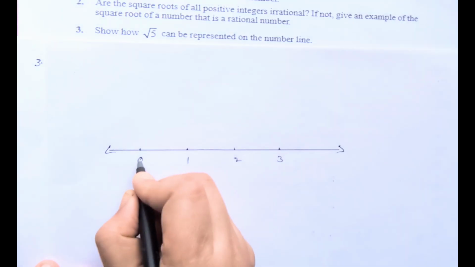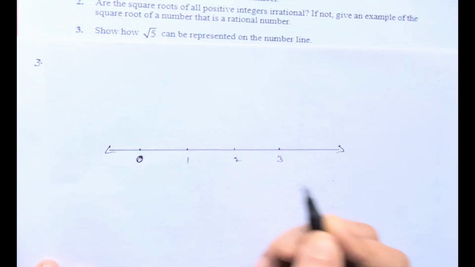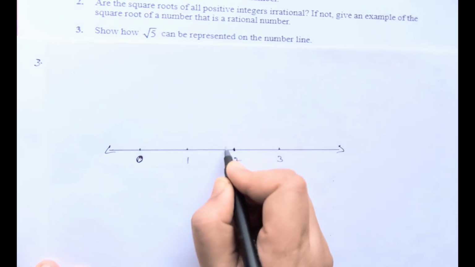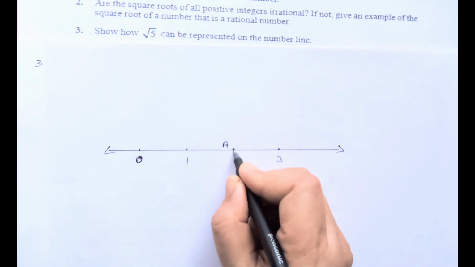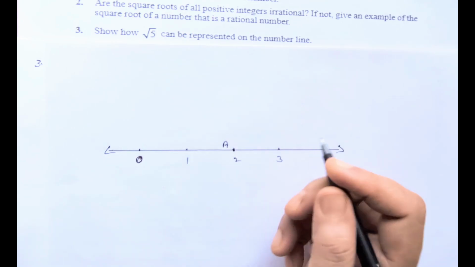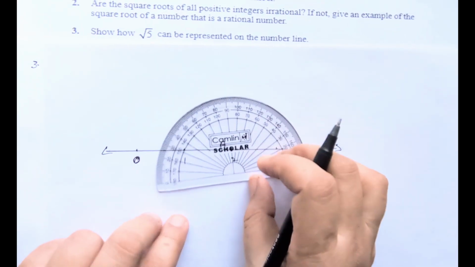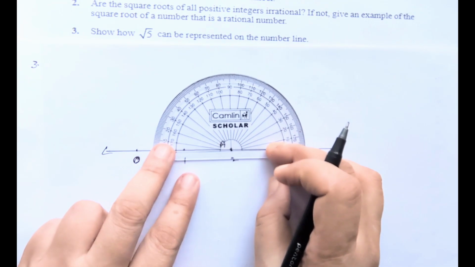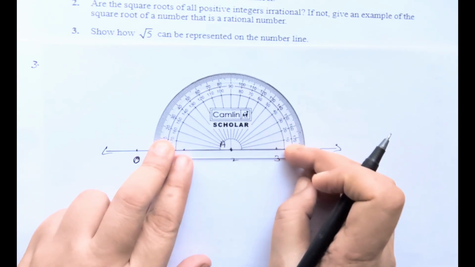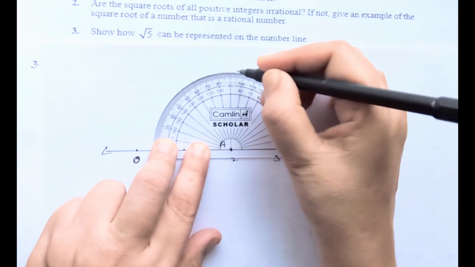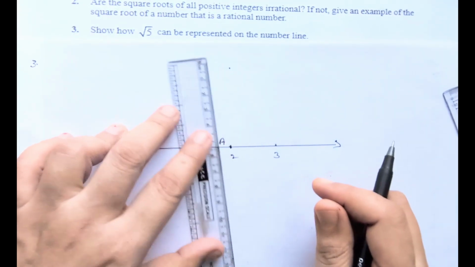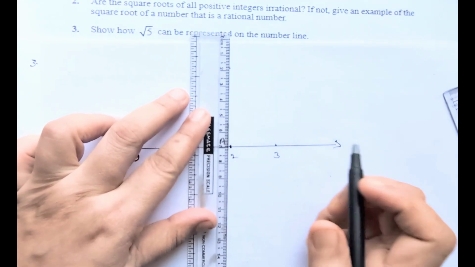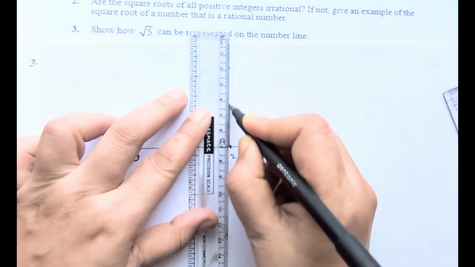Then we can name this point O and this A. Now first we are considering 2 units, and from the point 2 or A, you have to draw a perpendicular. So keep the protractor on the line and mark 90 degrees on top. Then take the scale and draw a line on that.